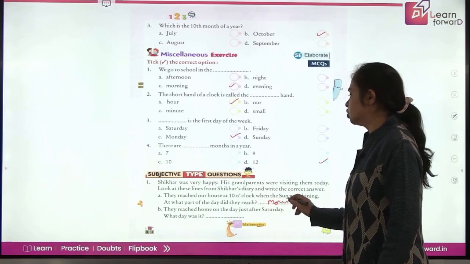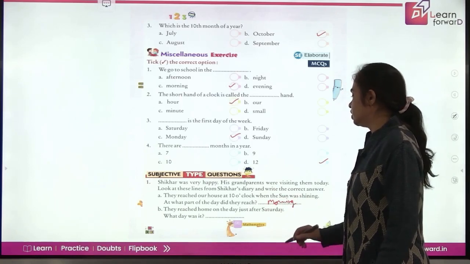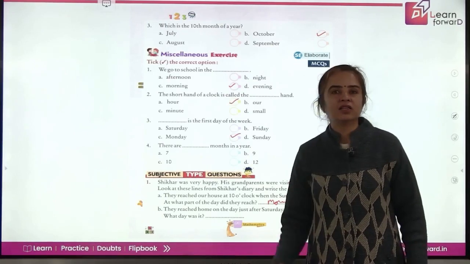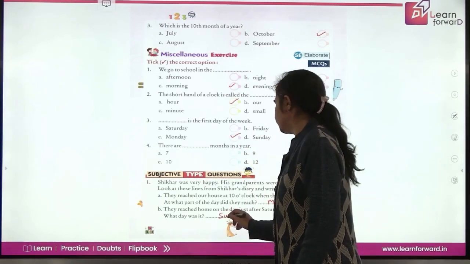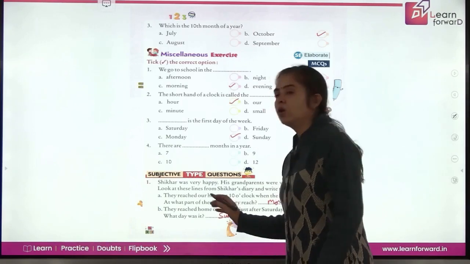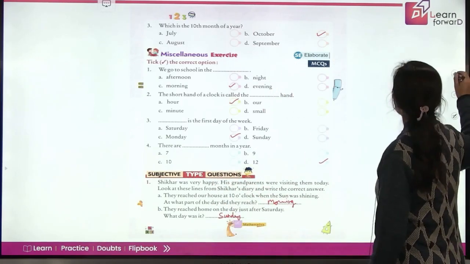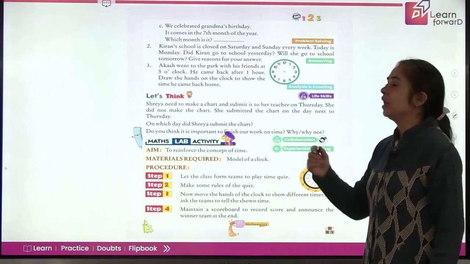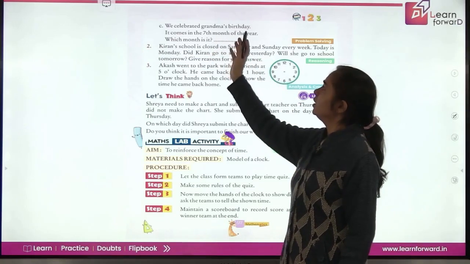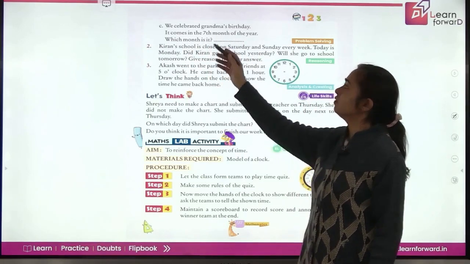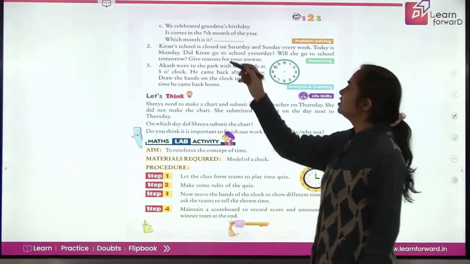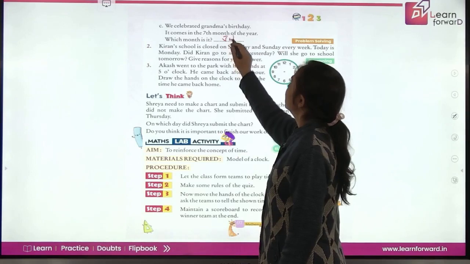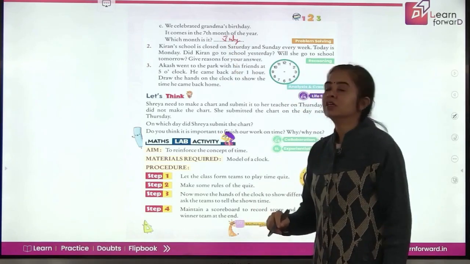Read the next question. They reached home on the day just after Saturday. So what's the day? Yes, it is Sunday. So this is how we read, interpret what they are asking and then answer accordingly. We celebrated grandma's birthday. It comes in the 7th month of the year. So which month is it? The 7th month is July. So grandmom's birthday is in July.